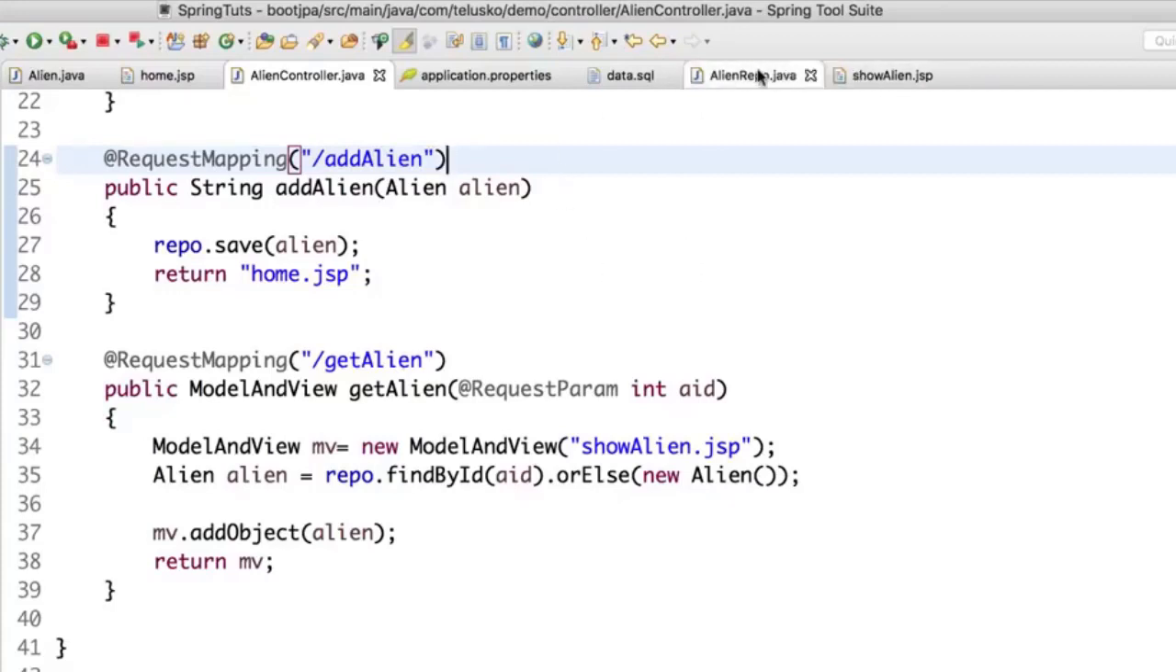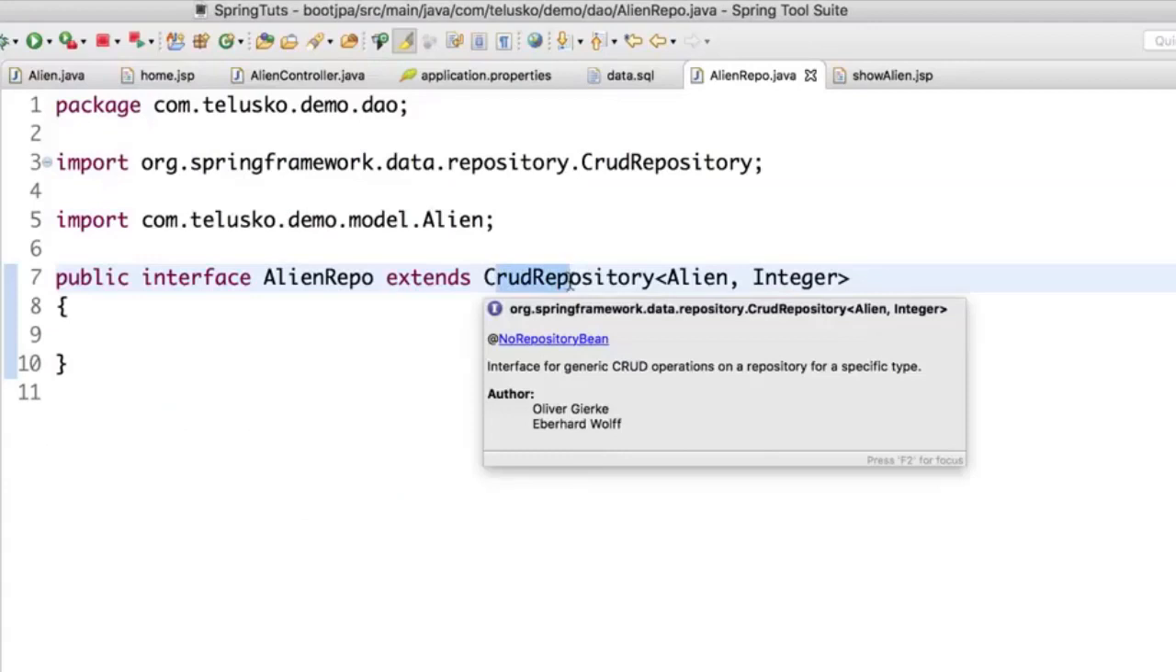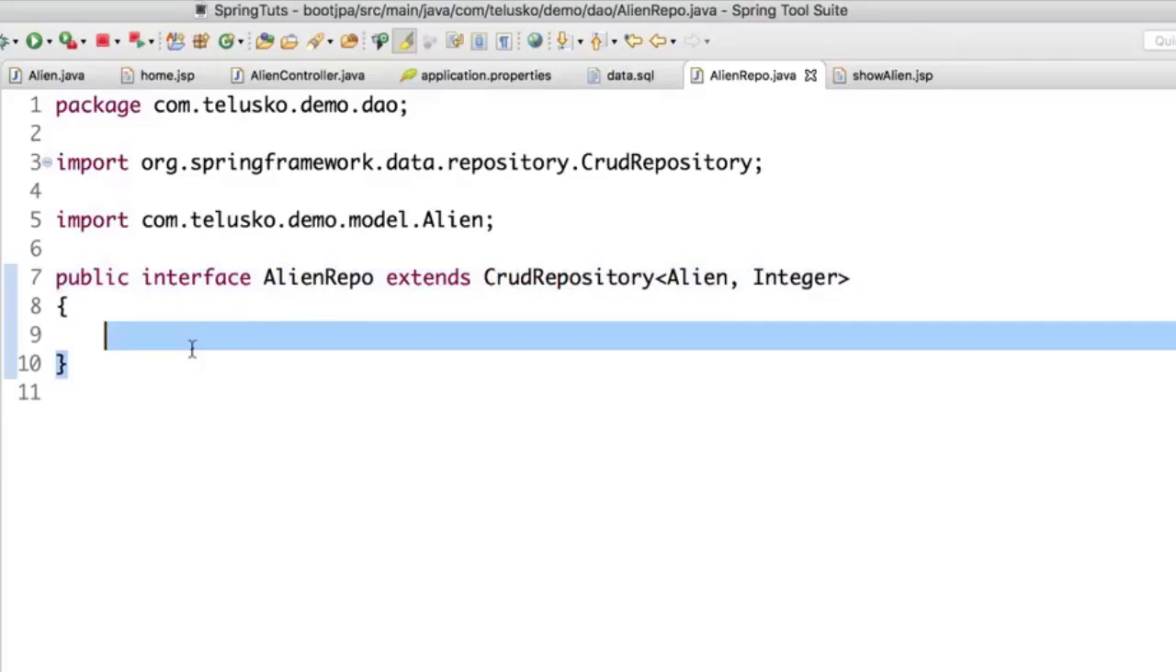This CRUD repository which you have here provides you all the basic CRUD features. What if you want to do something extra, something very different? Can we write our own methods? And the answer is yes. We can write our own methods. Example, let's say you want to find aliens based on, say, whoever has a letter in their name. Can we do those complex queries? And the answer is yes. Again, how to do that we'll see in the next video.